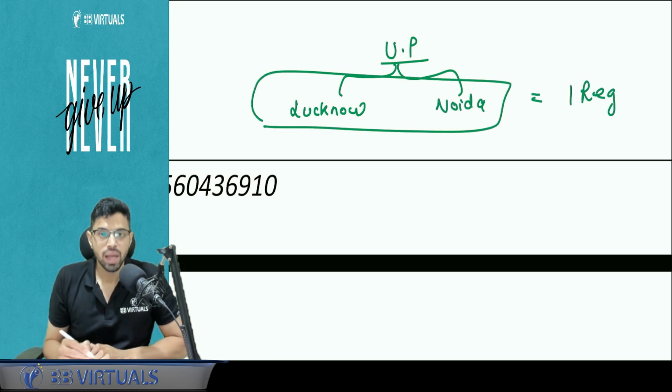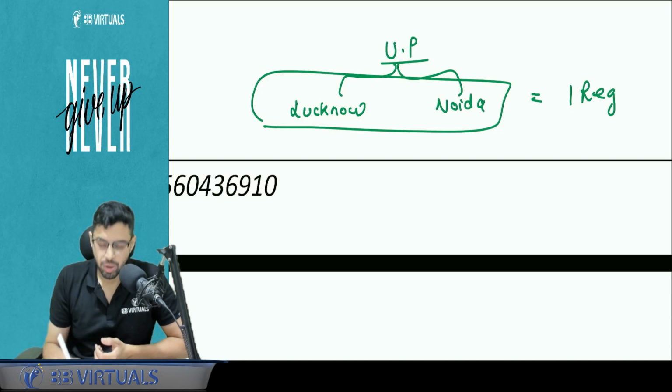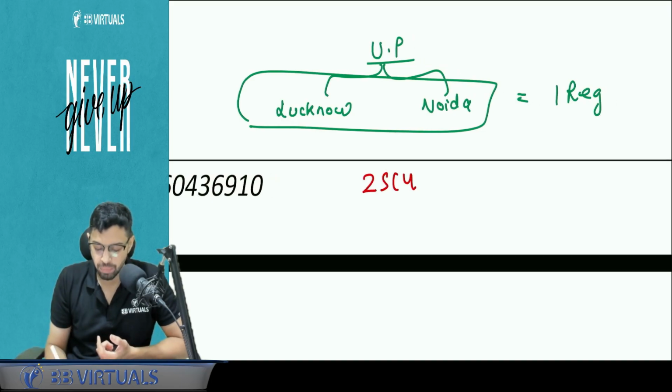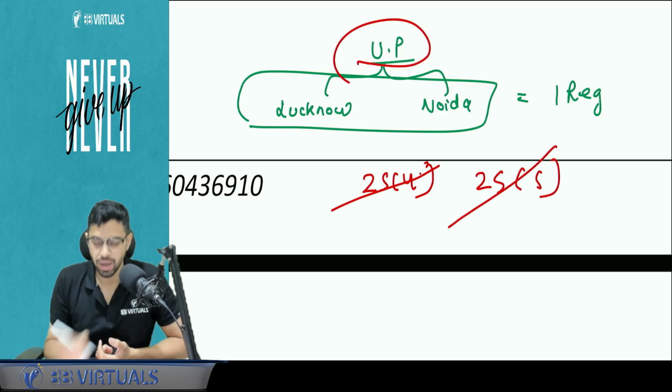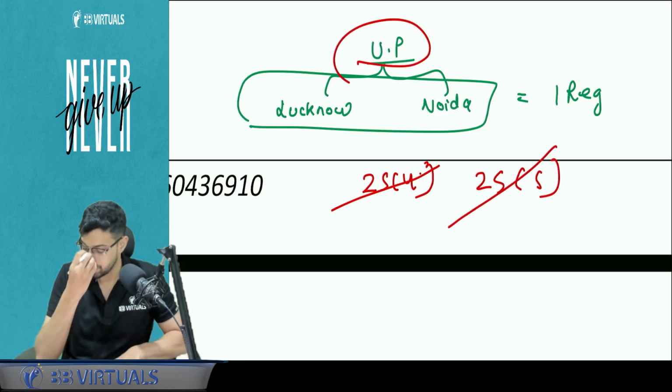GST registration. Is this a case of distinct person? Answer is no. Because I have one registration, 25.4 does not apply. And because it is in one state, 25 subsection 5 does not apply. Is this clear? Yes? Okay.